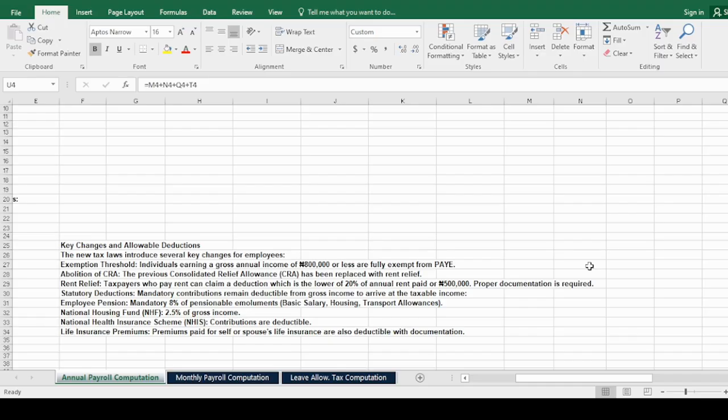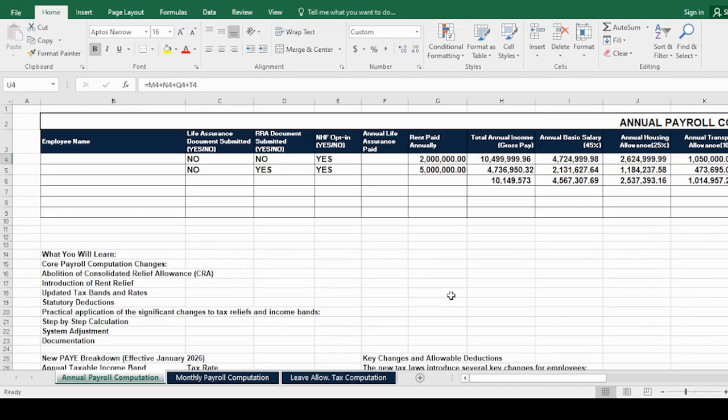And then the last one on this list is life insurance premium, or life assurance premium. Premiums paid for self or spouse life insurance are also deductible with documentation, that is, the proof of payment. Now we'll be looking at the table proper, the computation table, the PAYE and payroll computation table.